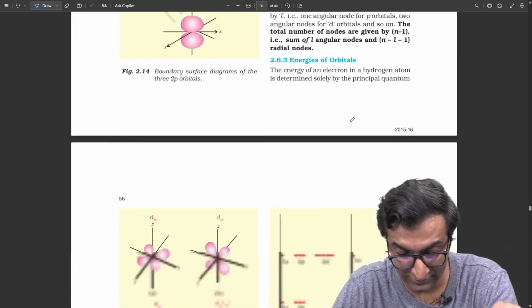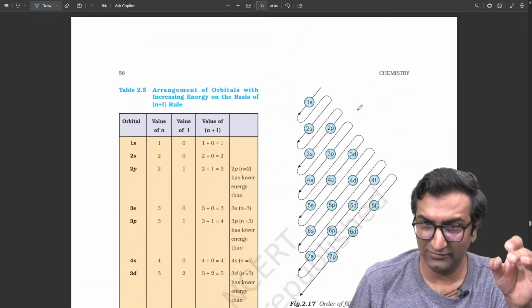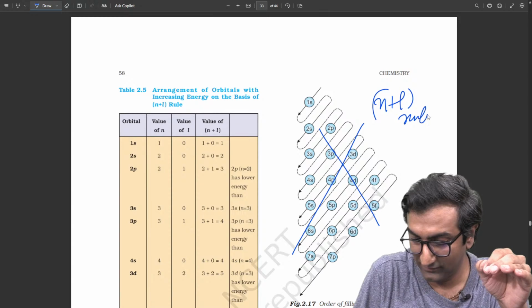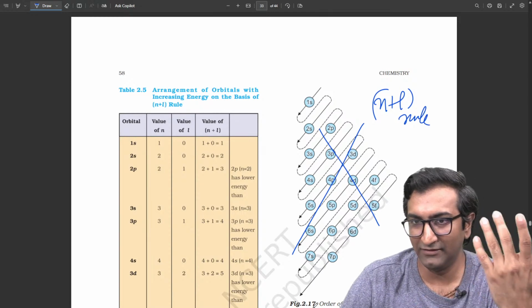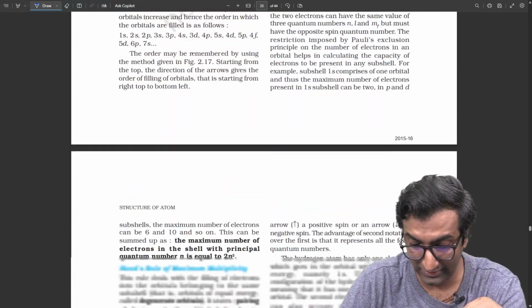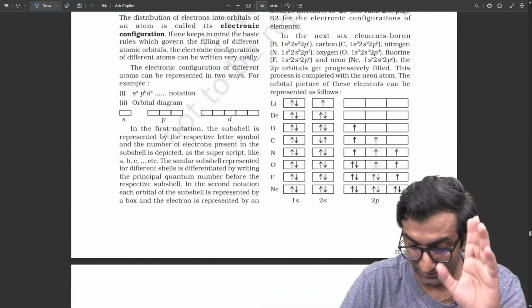I'm almost at the end of this chapter, so I'm giving a bit more gyaan in this. This is never like this. Never like this. You will always do the N plus L rule. Don't bunk this. This is a waste of time. I don't know why this is in NCERT. The N plus L rule is what will save you. All this is nonsense, okay? And I mean that. It's politically incorrect for me to say it, but I don't know why they put that weird diagram there. It should be the N plus L rule.